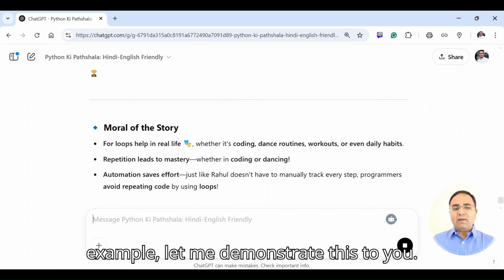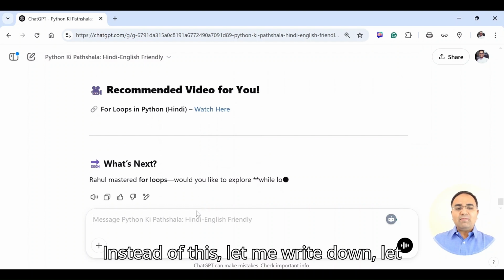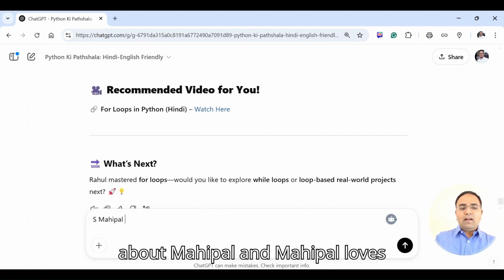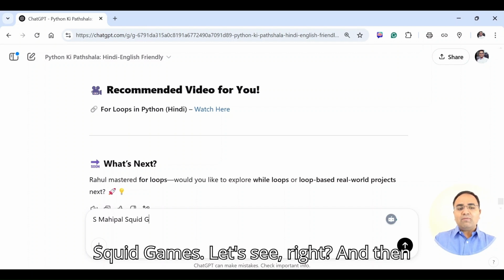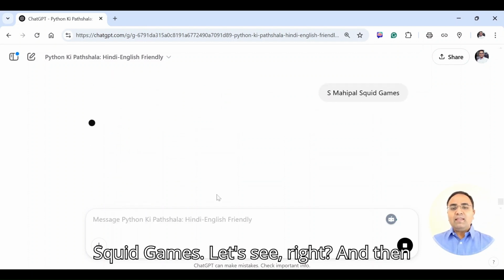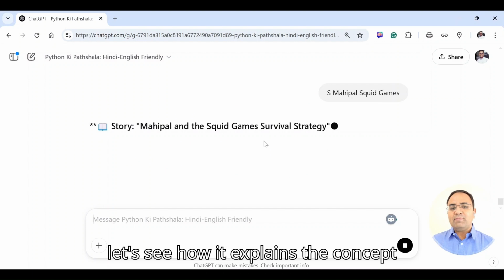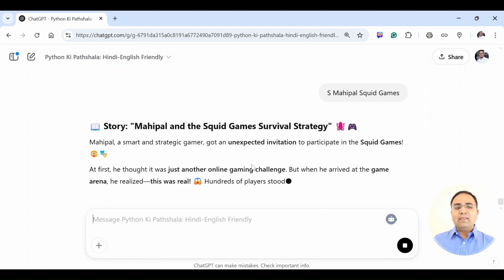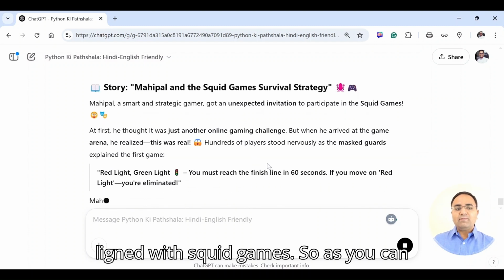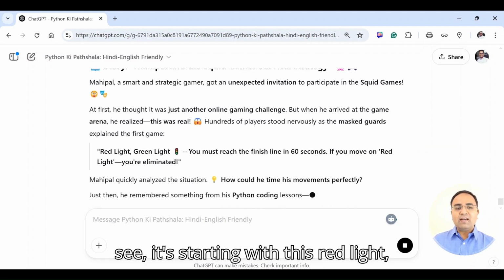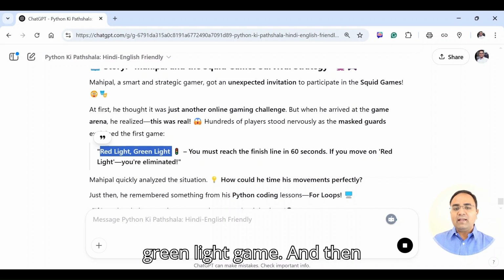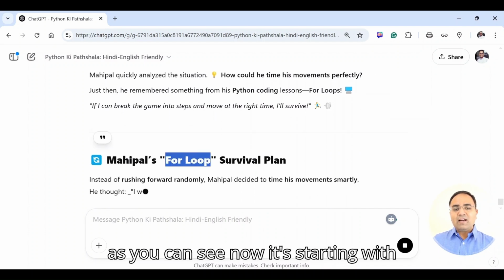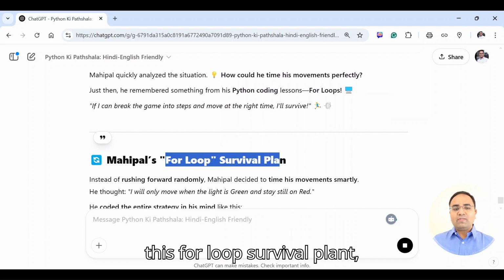For example, let me demonstrate this to you. Instead of this, let me write down my name. Let's say a story about Maipal, and Maipal loves Squid Games. Let's see how it explains the concept of for loop aligned with Squid Games, right? So as you can see, it's starting with the red light, green light game, and then it's starting with the for loop as a kind of survival plan.